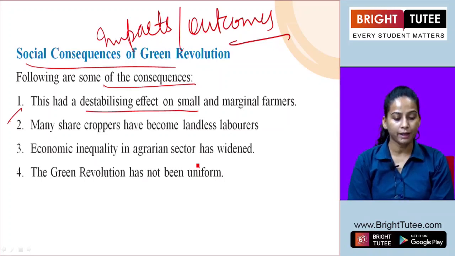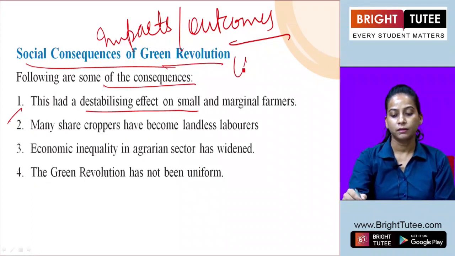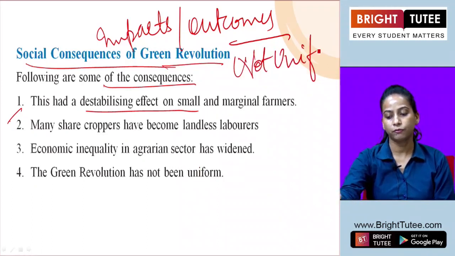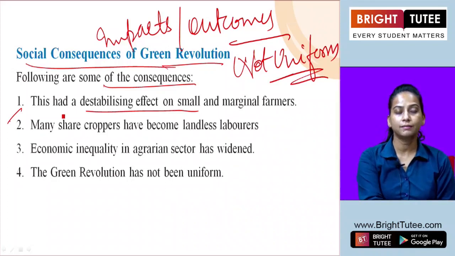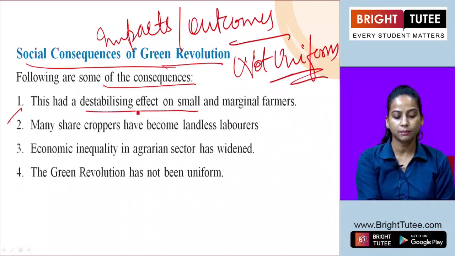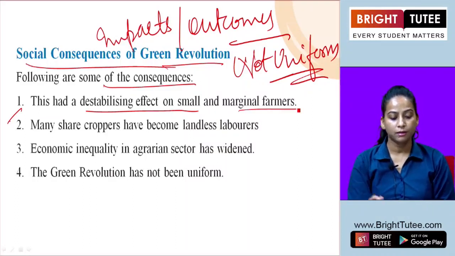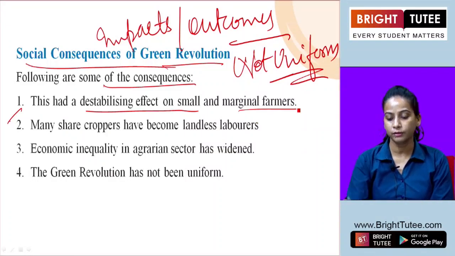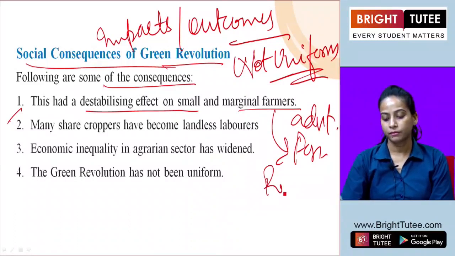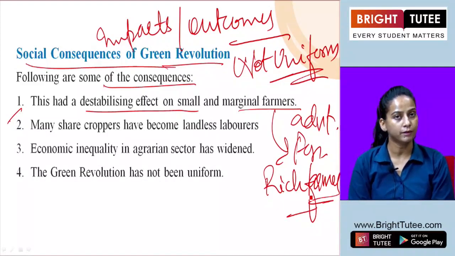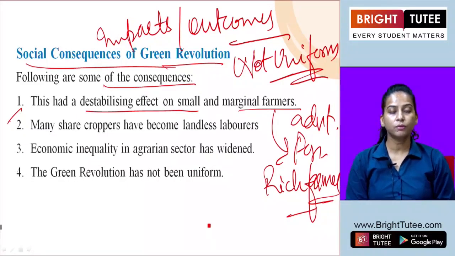The impact of the green revolution was not uniform at all. It was not the same for all the farmers or all the people of society. Here we can see that this had a destabilizing effect on small and marginal farmers, whereas it proved advantageous for rich farmers as compared to the poor or marginal farmers. And what was the reason behind it?